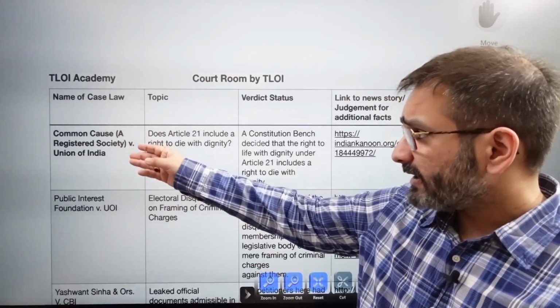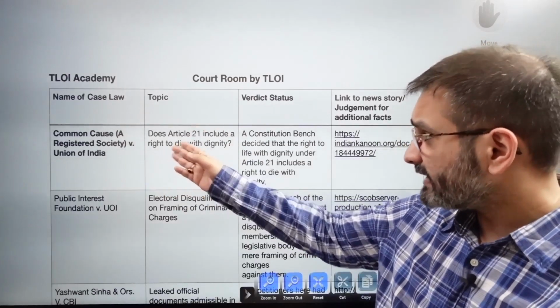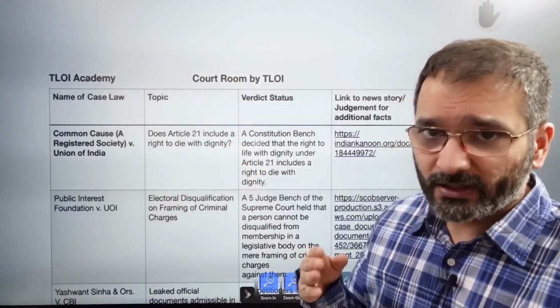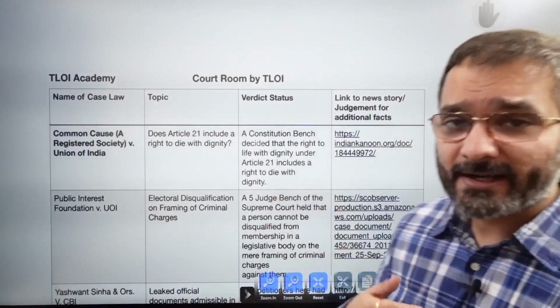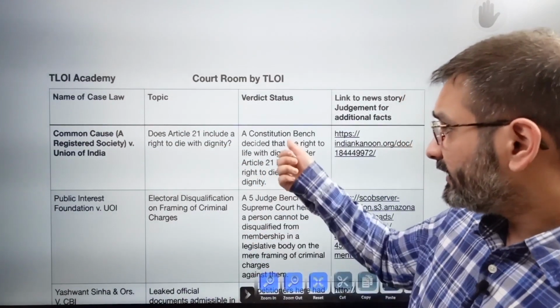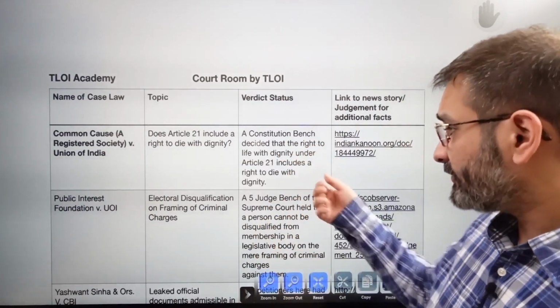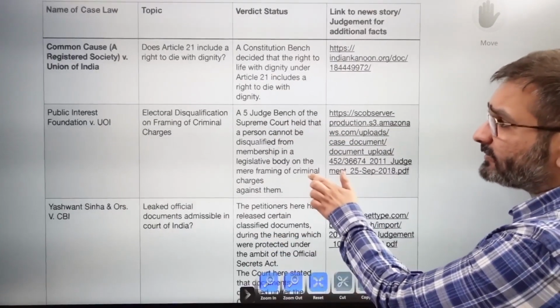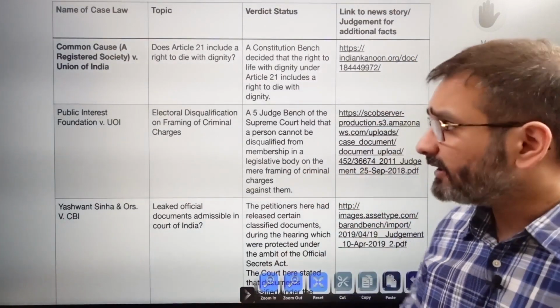So another judgment that you'll need to remember is Common Cause versus Union of India. The topic was: does Article 21 include a right to die with dignity? What is Article 21? That is the right to life. So does that include the right to die with dignity? Well, the Constitution bench decided that the right to life with dignity under Article 21 includes a right to die with dignity. I have linked the judgment in the PDF down below.